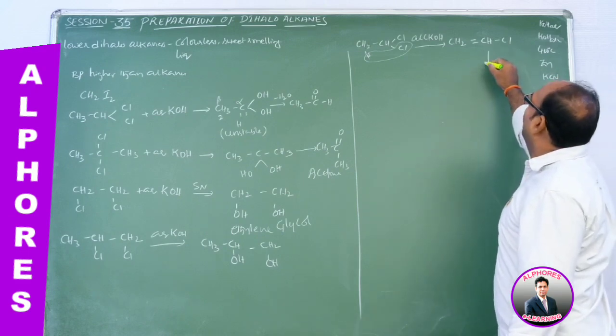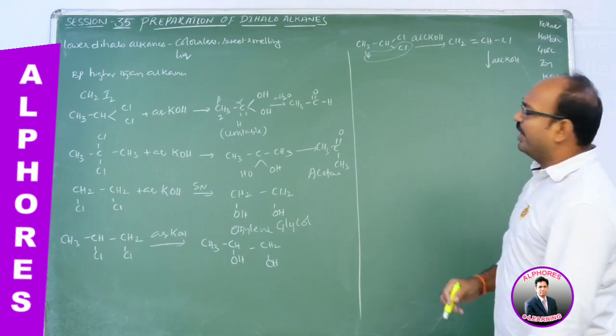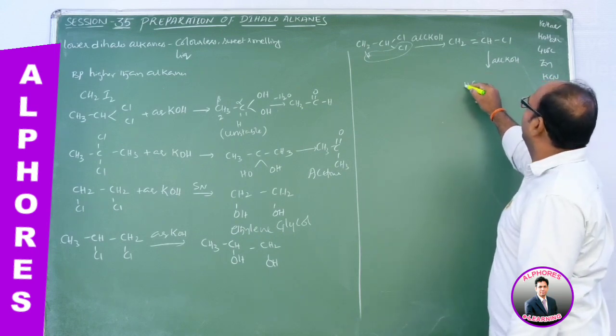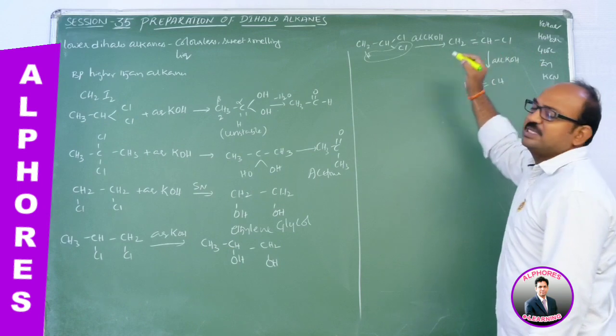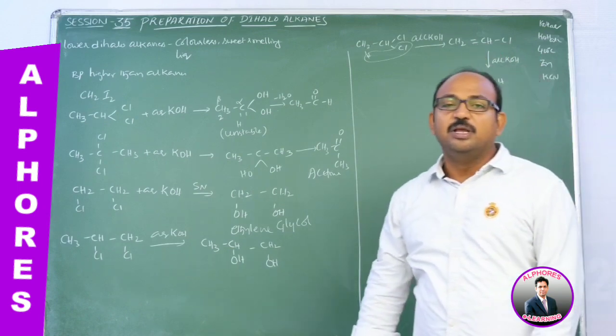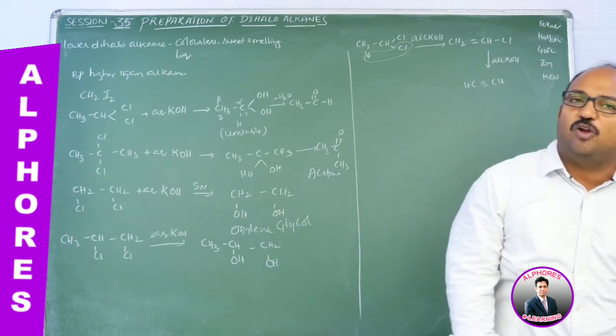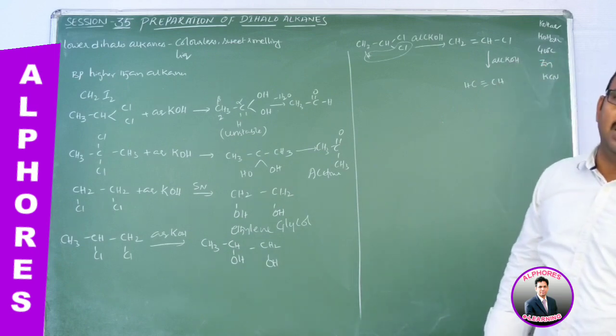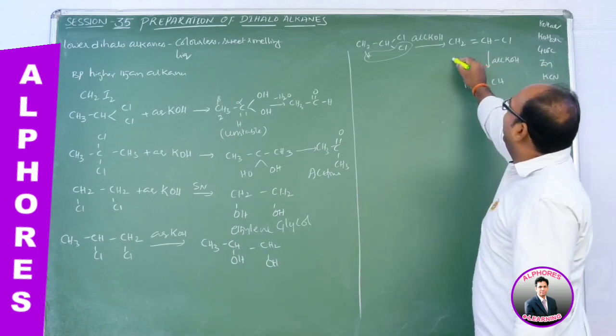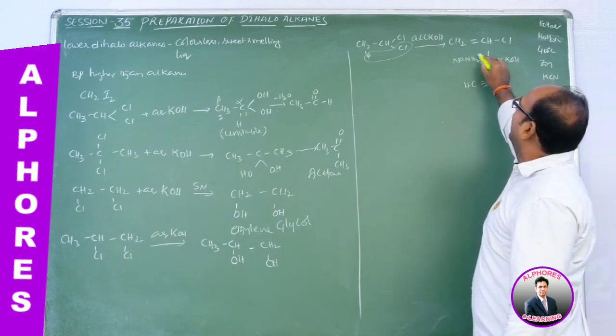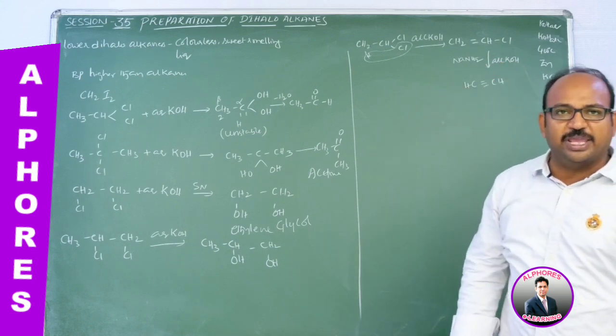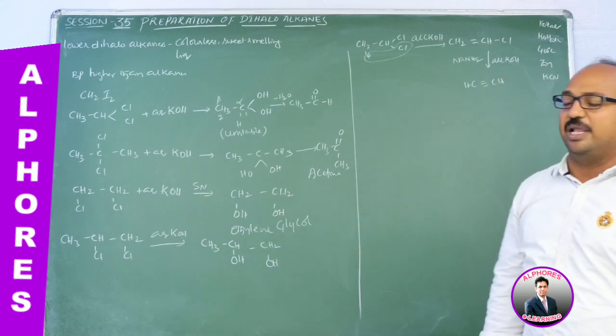This formed vinyl chloride again upon reaction with alcoholic KOH, what happens here? HC≡CH forms, meaning again dehydrohalogenation. So for the second dehydrohalogenation, compared to alcoholic KOH, sodamide in liquid ammonia is far better. Sodamide in liquid ammonia is far better for the second time.